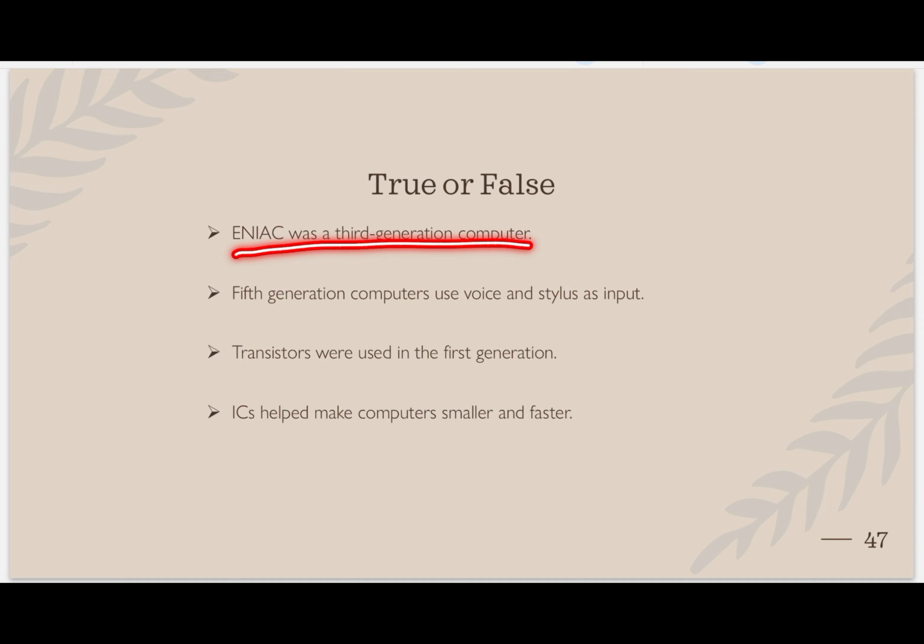True or false? ENIAC was a third generation computer. It is correct, true or false? No, it is false. ENIAC is the first generation of computer. Fifth generation computers use voice and stylus as input. Is it right? Yes, it is right.